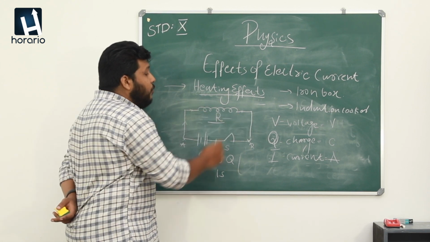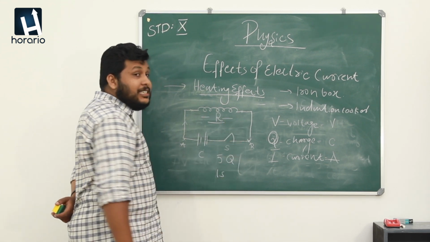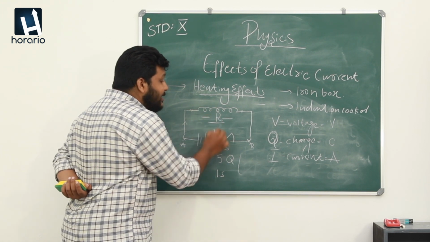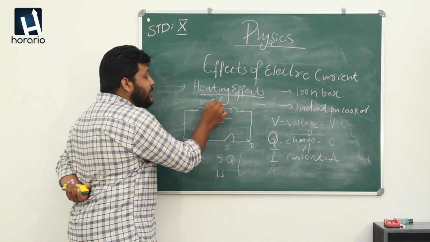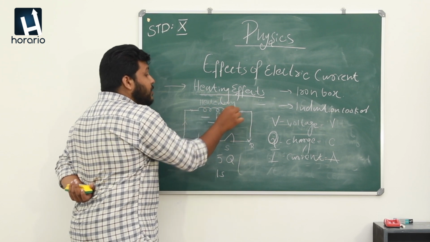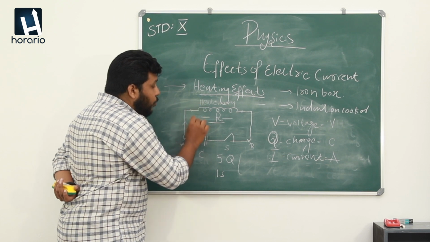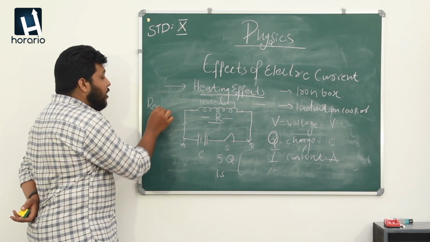This current flow will lead to resistance, and this resistance will lead to the formation of heat energy, which means this coil will turn red hot.